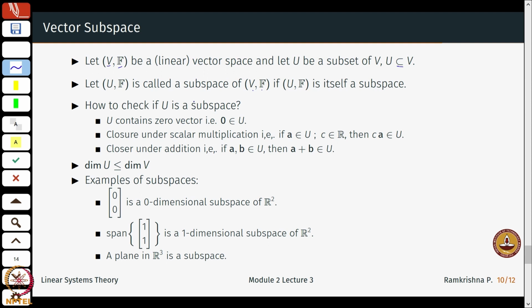Okay. So, the answer is, by definition, that this is true if U, again defined over the field F, is itself a vector space. Now, how to check if it is a subspace?